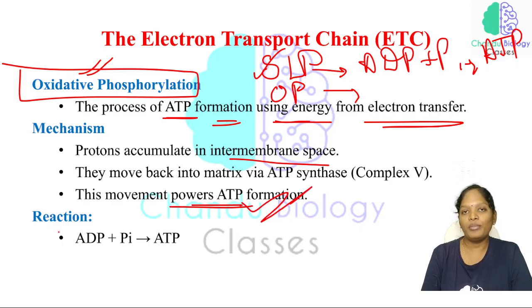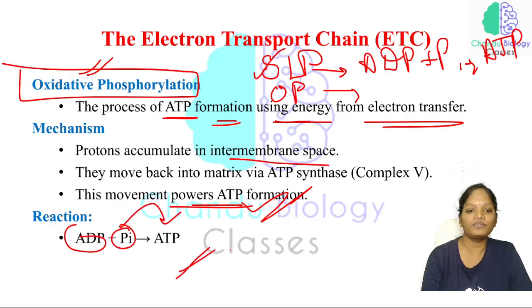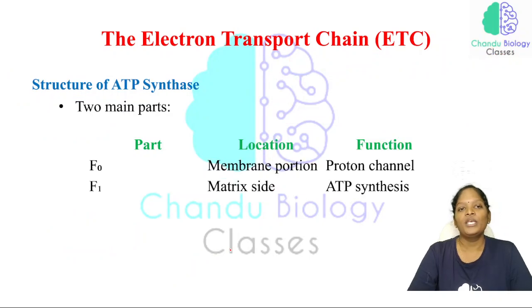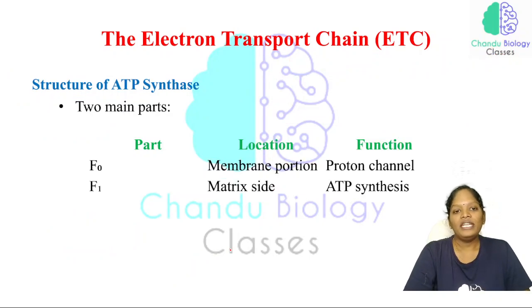How are they producing ATP? ADP plus a phosphate group: by adding these two, we get ATP. So what is the ATP synthase structure? What will be the structure of the ATP synthase?